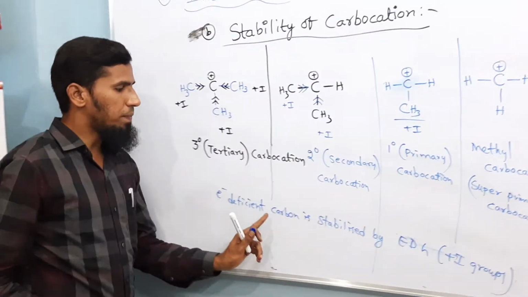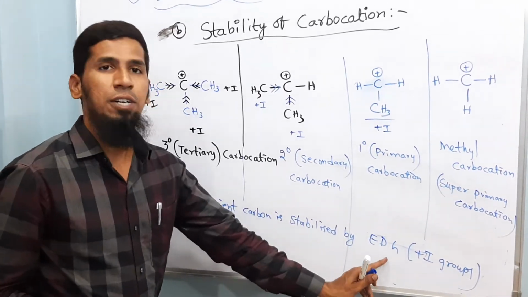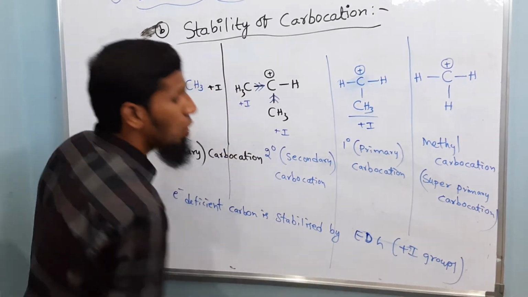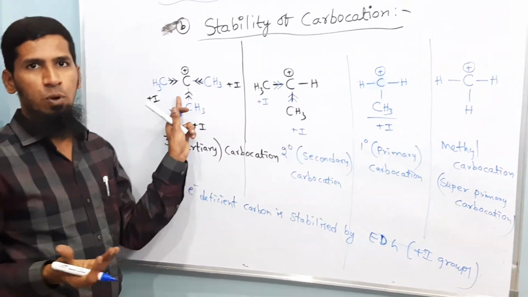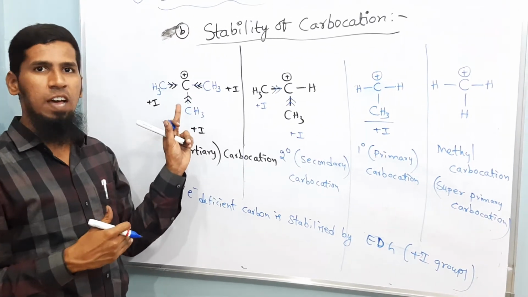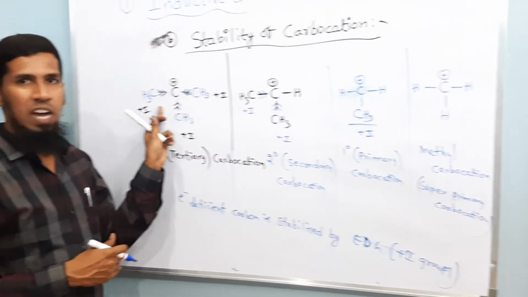Okay, electron deficient carbon, that is nothing but carbocation, you can consider is stabilized by electron donating groups. So basically, the more electron donating groups attached to a carbocation, the more stable that particular carbocation will be. Here you are observing 3 such electron donating groups in the tertiary carbocation.